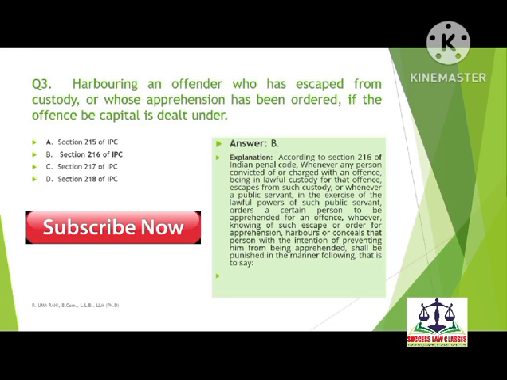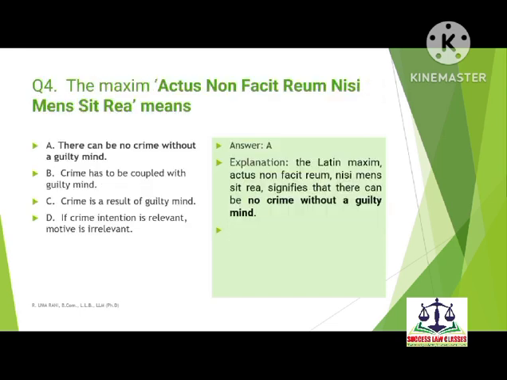Next, coming to fourth question, the maxim actus non facit reum nisi mens sit rea means option A is there can be no crime without a guilty mind. Option B is crime has to be coupled with guilty mind. Option C is crime is a result of guilty mind.